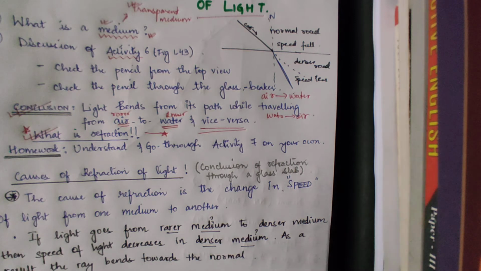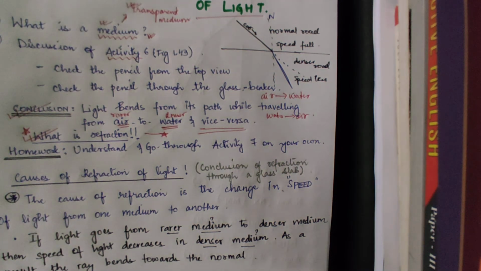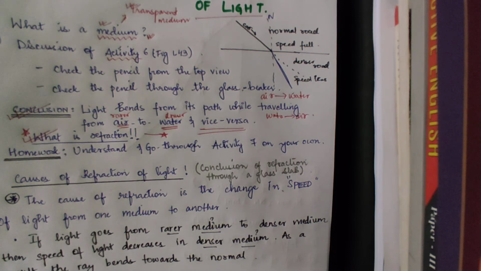Why? Because you added water, and water here acts as a denser medium. In figure 1.44a, there was only air, a rarer medium, so you can see the coin at the bottom, at its original place. The light was traveling through just air.